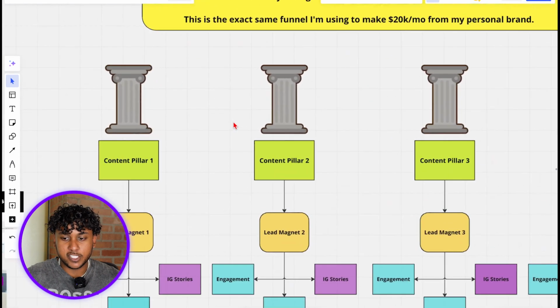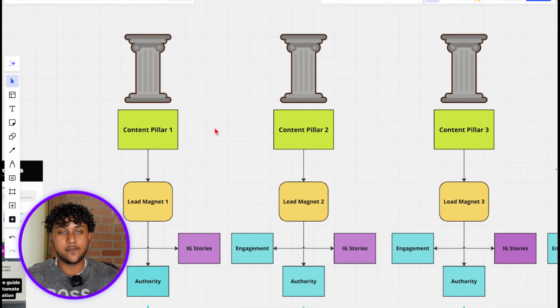So once you understand your content pillars, I would highly recommend creating a lead magnet. If you don't know what a lead magnet is, it's pretty much just a free resource that you give to your target audience that has a ton of value, and in exchange for the value, you get their contact info. So you get their email, maybe their number, their full name. You can actually use this information later down the line, whether you want to reach out to these leads yourself and try to start a conversation, try to sell them on your service, or you want to add them into an email list. Whatever it is, you'll have that information that you can later then use.